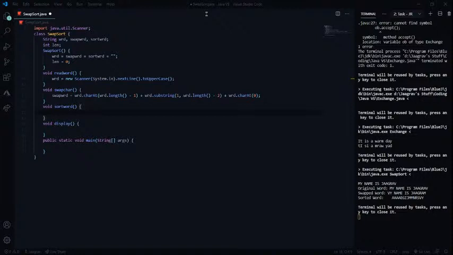Why is it not typing anything? I thought it was typing. What? Wait, you guys actually don't see this, but somehow my keyboard is disconnected. So let me connect the keyboard once. Just wait.